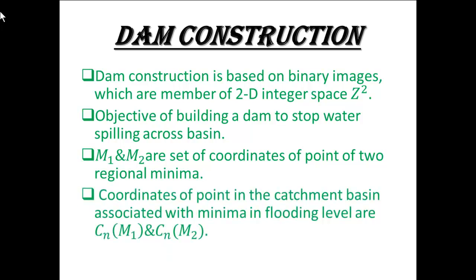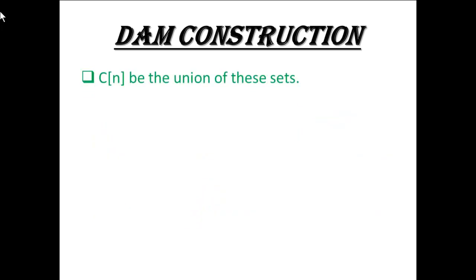Coordinates of points in the catchment basins associated with minima in the flooding level are Cn(M1) and Cn(M2). C[n-1] be the union of these sets.